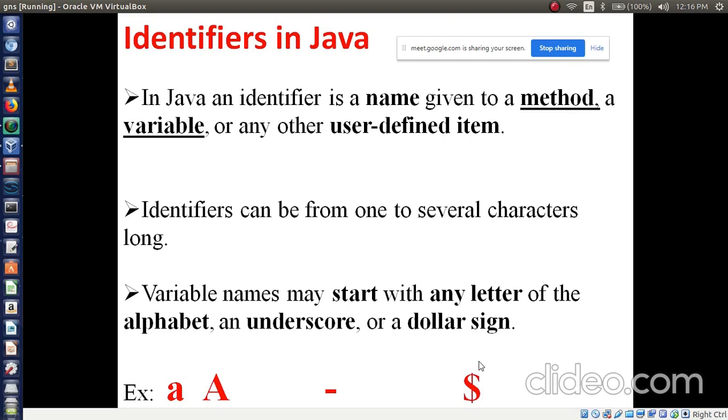Is that clear, Kiran? Now tell me regarding this concept. Variable names may start with any letter of the alphabet, underscore or dollar sign.